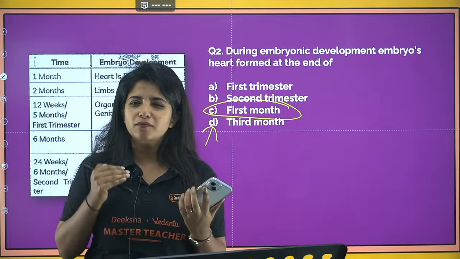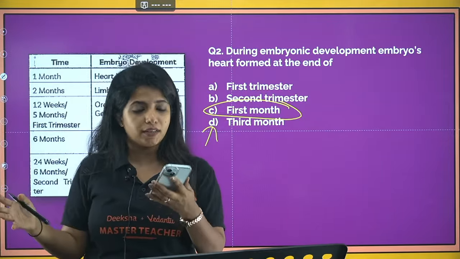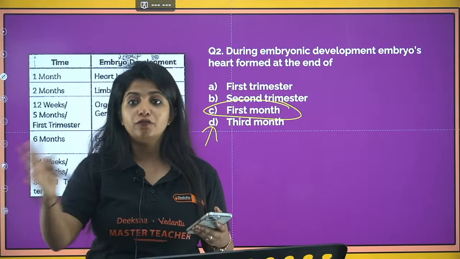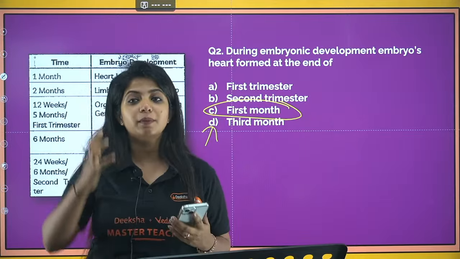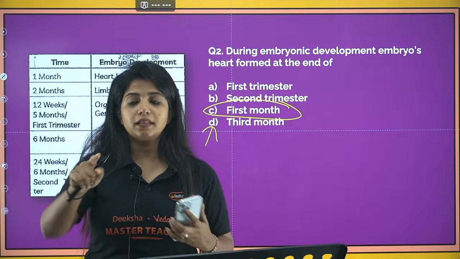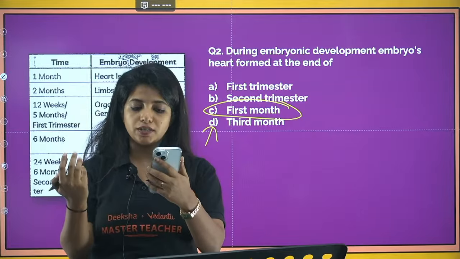In the third month, you have most of the organs being formed and also the external genital organ, which determines whether it's male or female. Now, fourth month, skip. Fifth month, you would be having the first movements of the baby and also hair on the head. Sixth month, there will be hair on the body, and there will be eyelids that will be separated and eyelashes also.